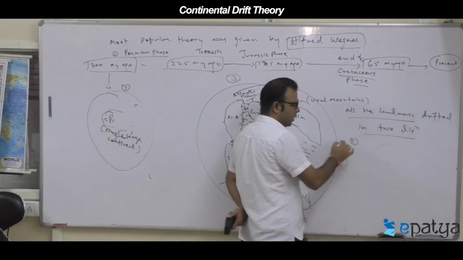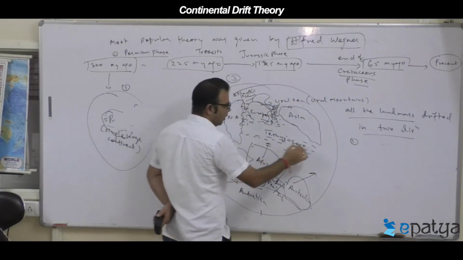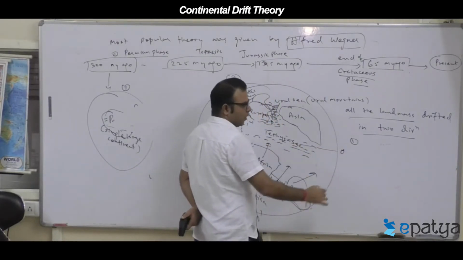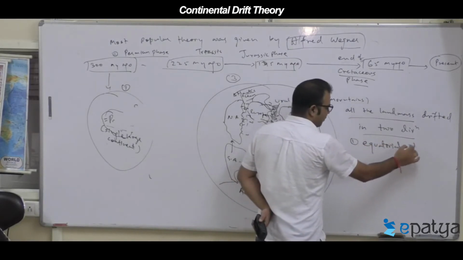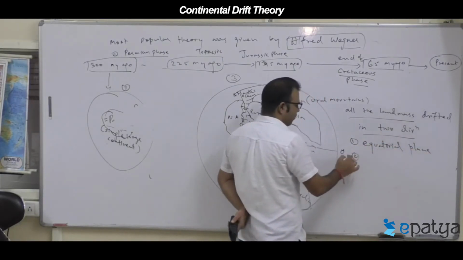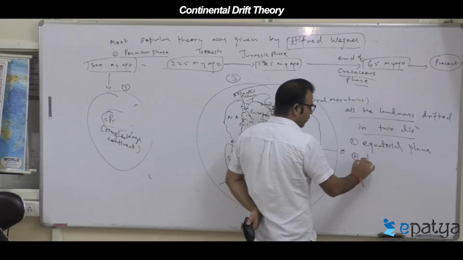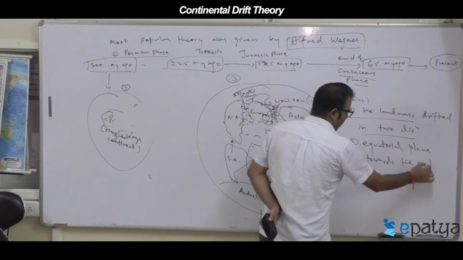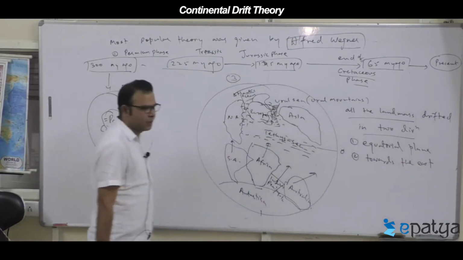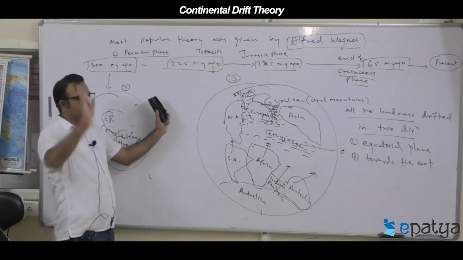One is towards this central line called the equator, towards the equatorial plane. Second is towards the east. From the west, all the landmasses are tilted, twisted, rotated towards the east.